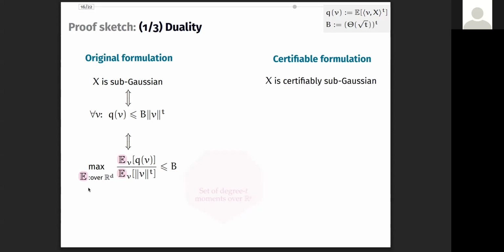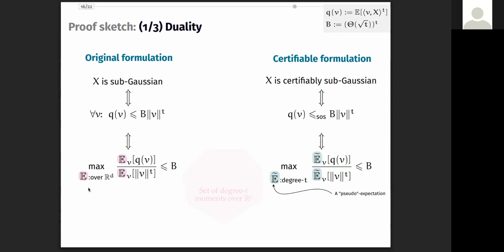Now let's consider the corresponding statements for the semi-definite relaxation. Recall that the distribution X is certifiably subgaussian if the moment inequality has a sum of squares proof, which, as we saw earlier, is equivalent to a semi-definite program. By SDP duality, this turns out to be equivalent to a similar formulation on the left, but with one crucial difference. Instead of taking the maximum over expectation operators, we now take the maximum over a set of so-called pseudo expectation operators.